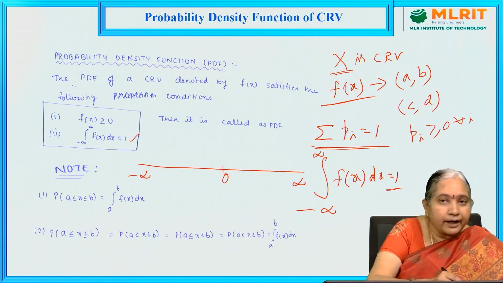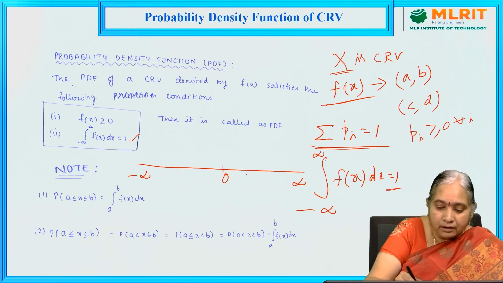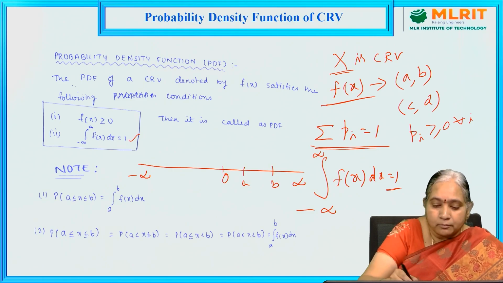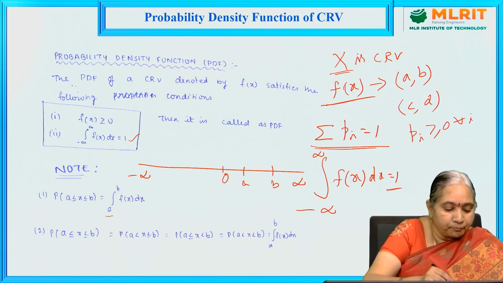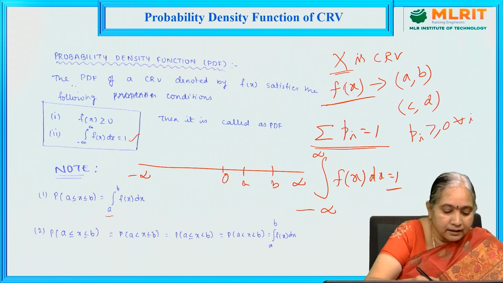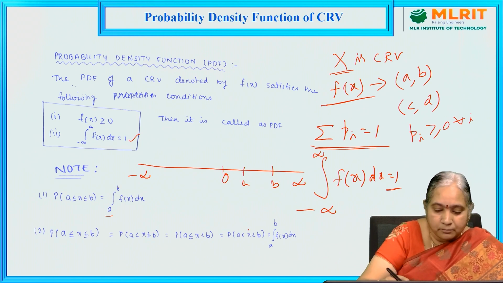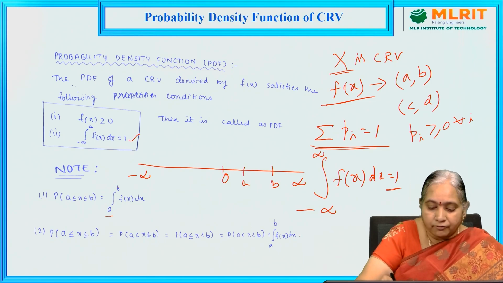And we can find the probabilities in different intervals, like a to b. In the interval, this is a, this is b. What is the probability between a and b? Then we take the integral from a to b of f of x dx. To find the probability between a and b, we can denote it either with less than or equal to or with less than. All the notations are the same: the probability between a and b is the integral from a to b of f of x dx.